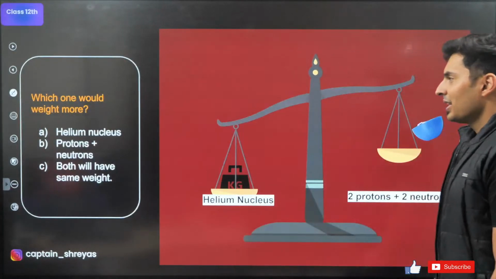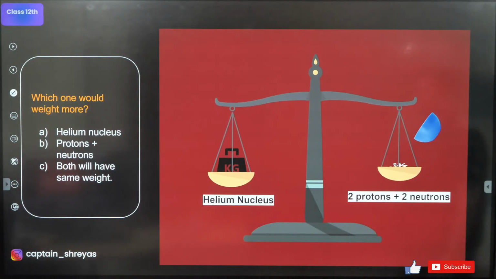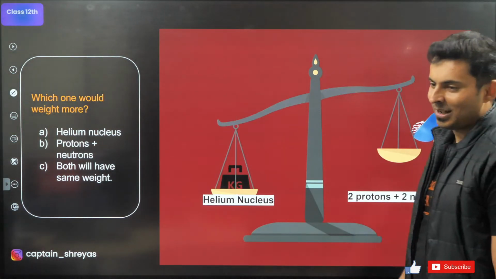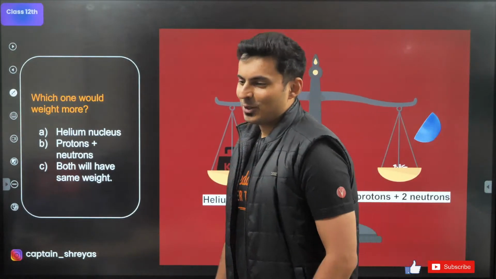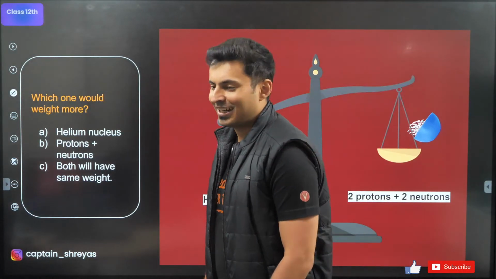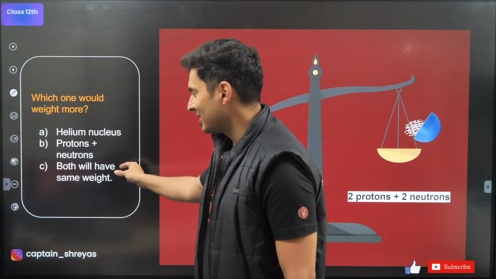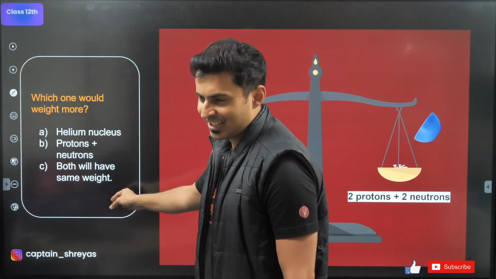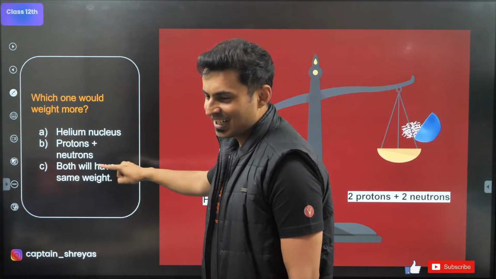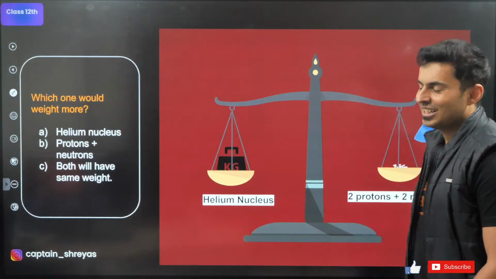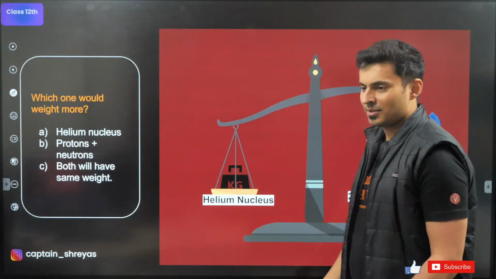Which one will weigh more? Helium nucleus, protons and neutrons, or both will have the same weight? A lot of you are going to get it wrong. A lot of you are going to get it correct. The ones who are correct are the ones who are saying option C. Yes, GV, I think you are the first one to tell it. Yes, you will be like, what nonsense.